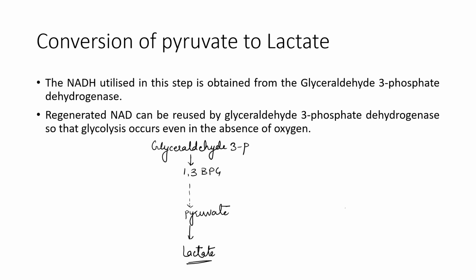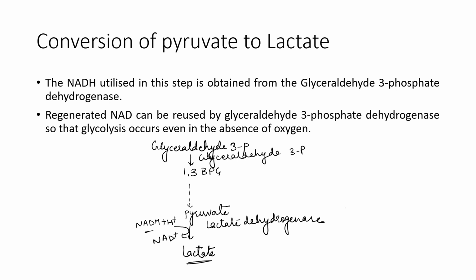So when pyruvate is converted to lactate, this reaction will happen in presence of lactate dehydrogenase, and here NADH and H-ion will be converted to NAD positive. This NADH will come from this step, glyceraldehyde 3-phosphate dehydrogenase.